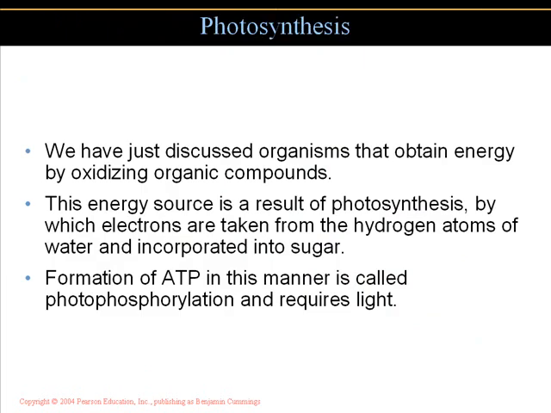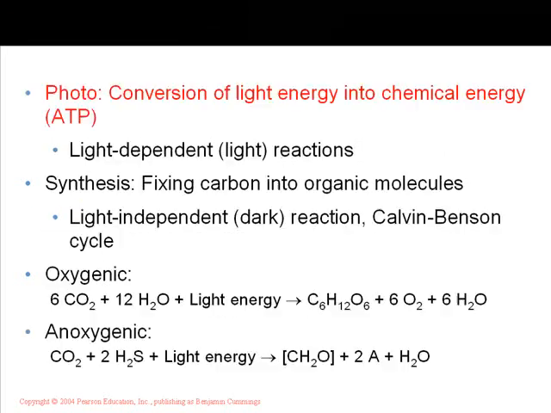Photosynthesis, another process that you may be familiar with if you've taken previous biology courses. Again, we've discussed some alternative pathways, aerobic and anaerobic, looking at the Krebs cycle, fermentation, and glycolysis. Now, this energy source is a result of photosynthesis, in which electrons are taken from hydrogen atoms of water and incorporated into sugar. Formation of ATP in this manner is called photophosphorylation, but it requires light.